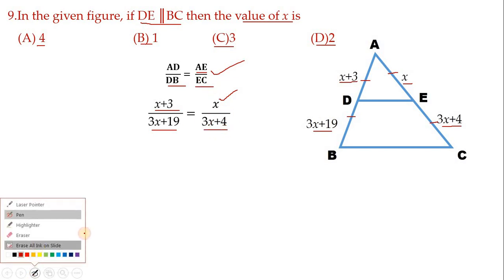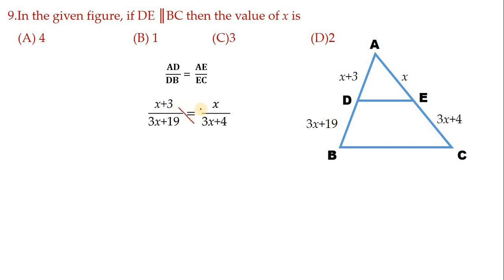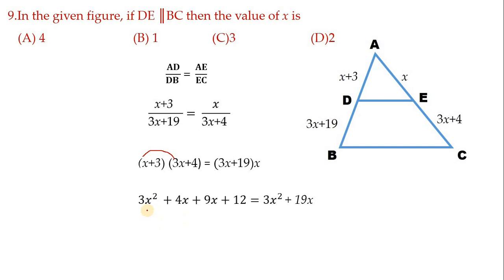Now let us do the cross multiplication. Multiply these two and these two. We get this. Next we have to multiply these things. X into 3x is 3x square. 3 into 4 is, first let me multiply x into 4. So we get 4x. So 3 multiplied to 3x, we get 9x. Again 3 multiplied to 4, we get 12. Next similarly here, 3x into x is 3x square.